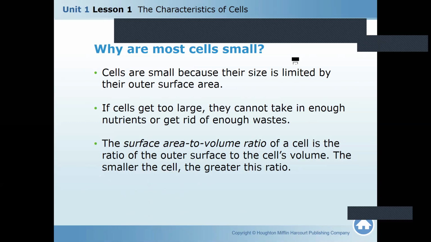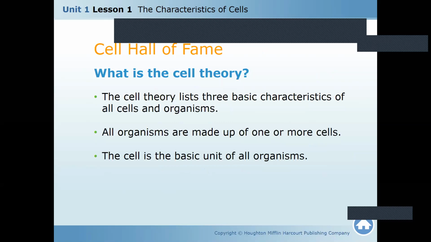All right. Now, next page. Lean, can you read this? List three basic characteristics of all cells and organisms. All organisms are made up of one or more cells. The cell is the basic unit.